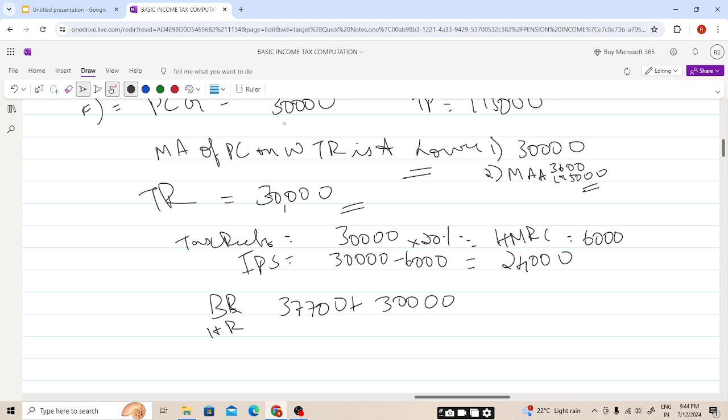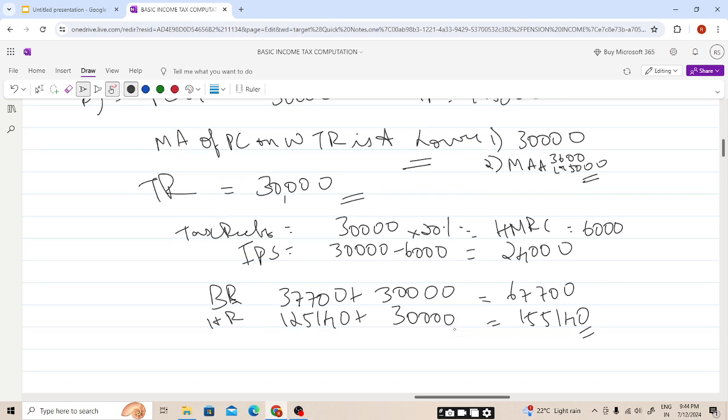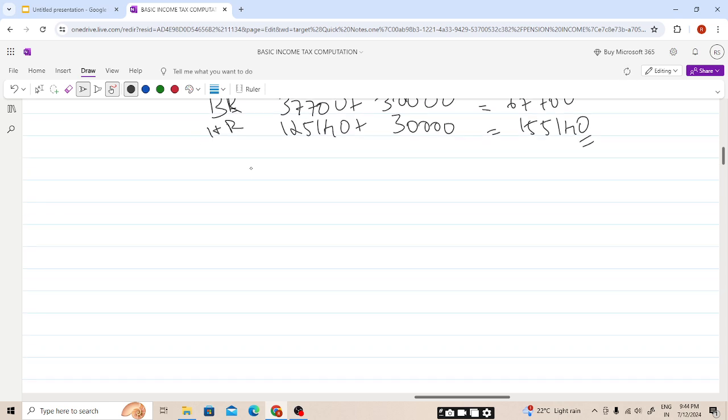I hope this is clear, students. So this will be, students, 60,000. This will be 155,140. Now we need to calculate the income tax liability, students.